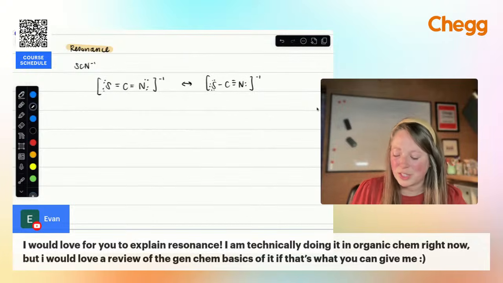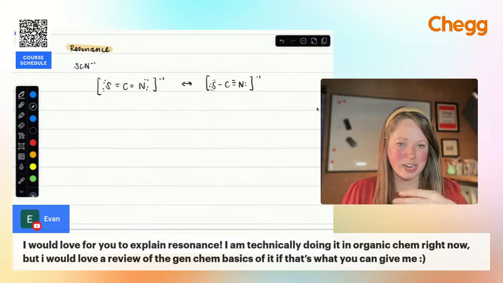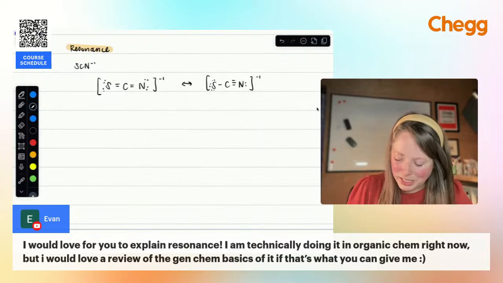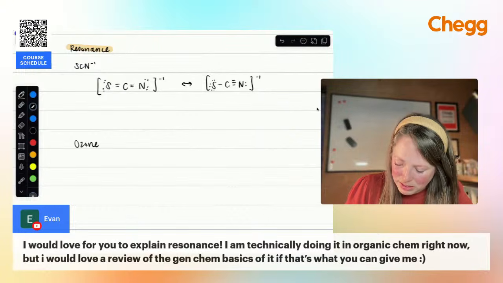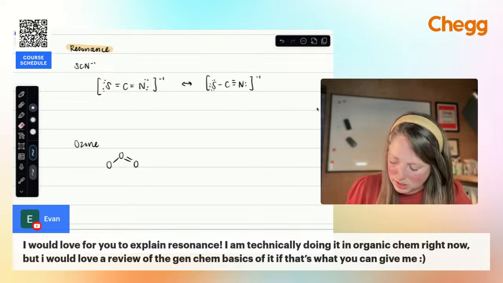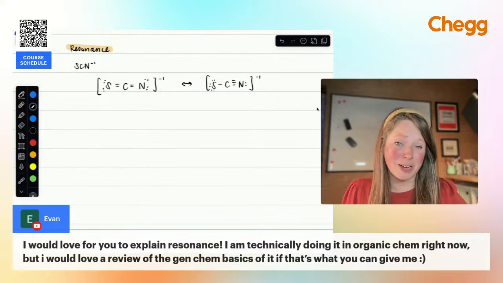So let's say I had these 2 resonance structures. Resonance just means, think about the word resonate. Something is moving back and forth. We have the movement of electrons. Ozone is a really good example of resonance, right? Ozone is O3, and we're moving double bonds around. It's where you have multiple options with those Lewis dot structures. I didn't actually draw the full Lewis structure there. But basically, this is the idea that we have several possible structures.